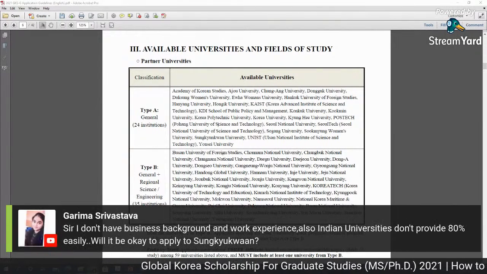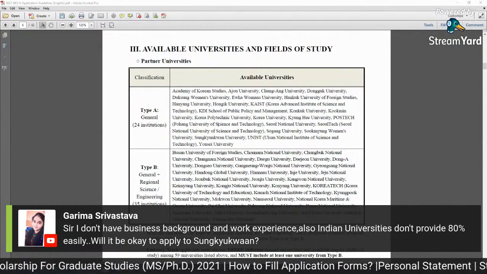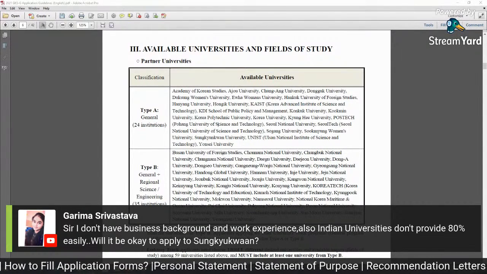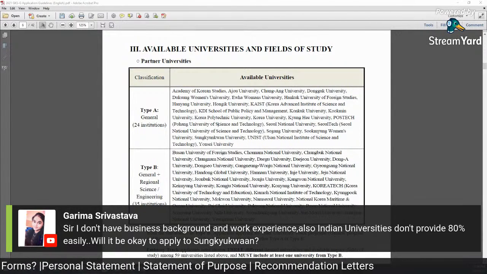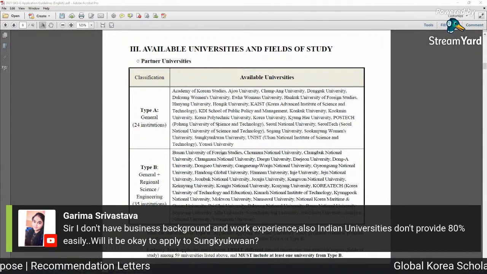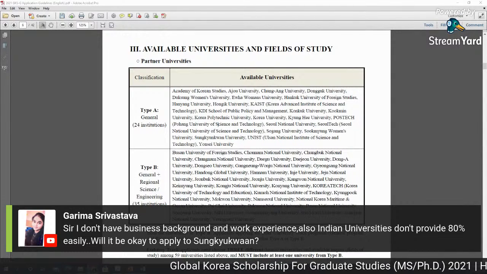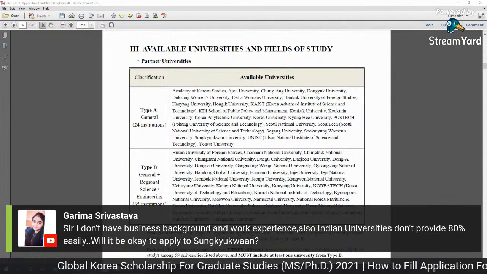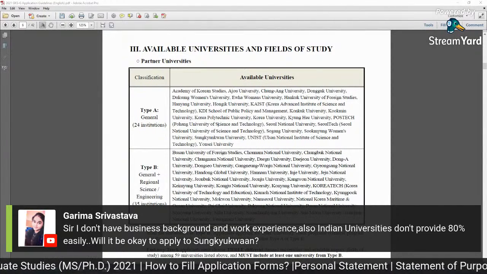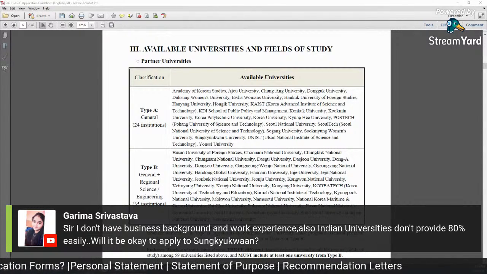Sir, I don't have a business background and work experience. Also, Indian universities do not provide 80% easily. Will it be okay to apply to Sungkyunkwan University? Sungkyunkwan University is actually very highly ranked. It is ranked 86 in the world. So I suggest, if your profile is not very extraordinary or your percentage is in the 70s, then apply to any other university. I think it can give you more chances as compared to Sungkyunkwan University or SKK University.